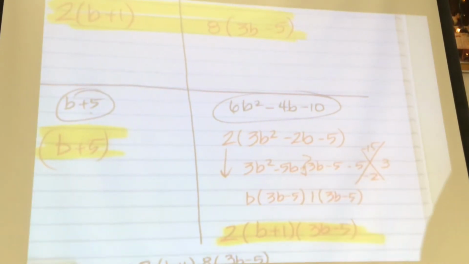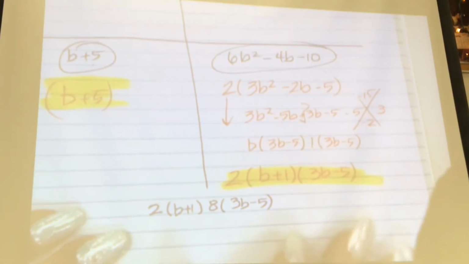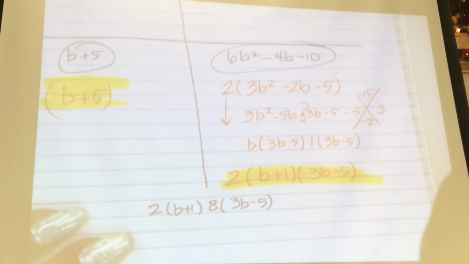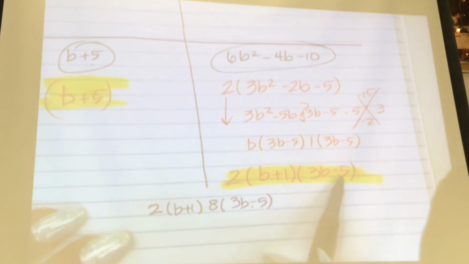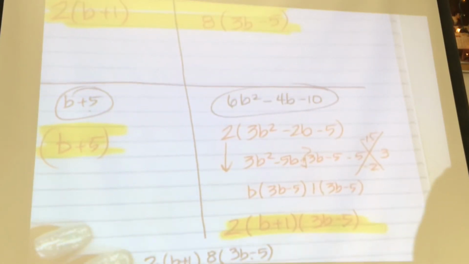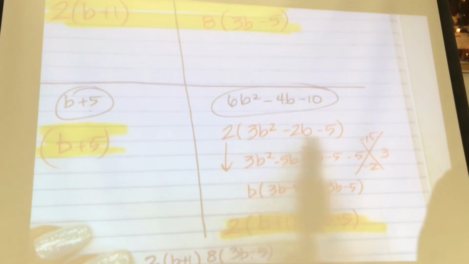That's all on the numerator. Negative 15? Yeah, that's fine. I did negative 15, 3 times negative 5. It's just factoring.